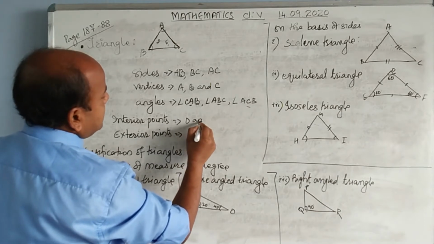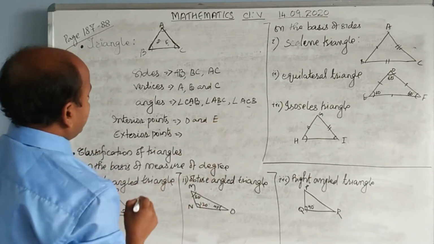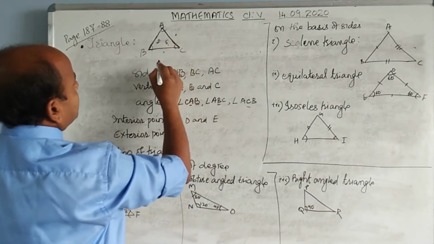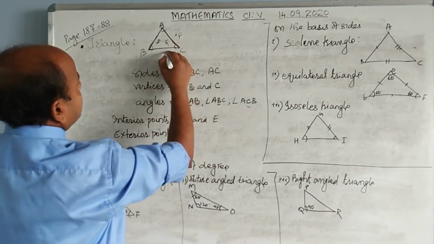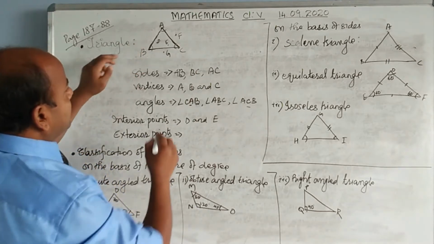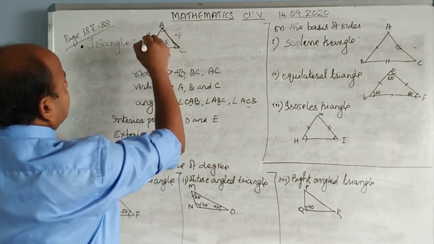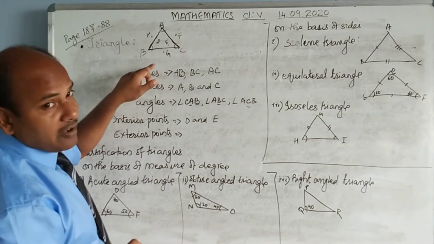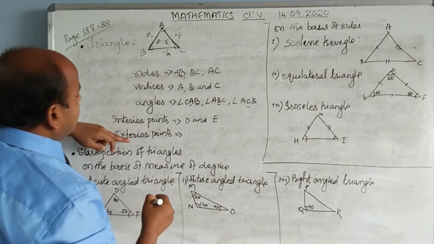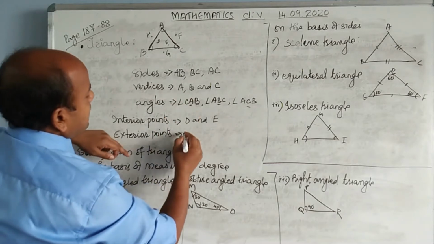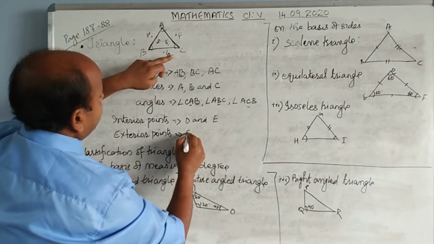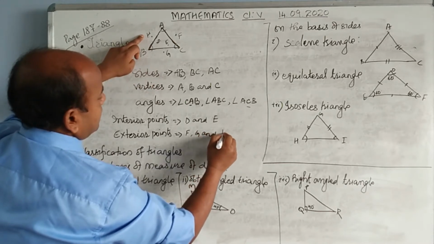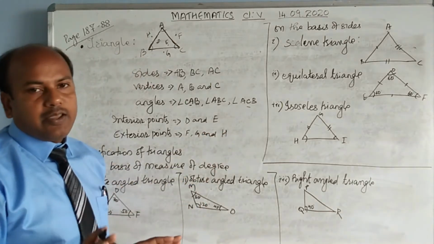Similarly, exterior points are points outside the triangle, such as F, G and H. Those points which are outside the triangle are called exterior points. This is very important for you to understand.